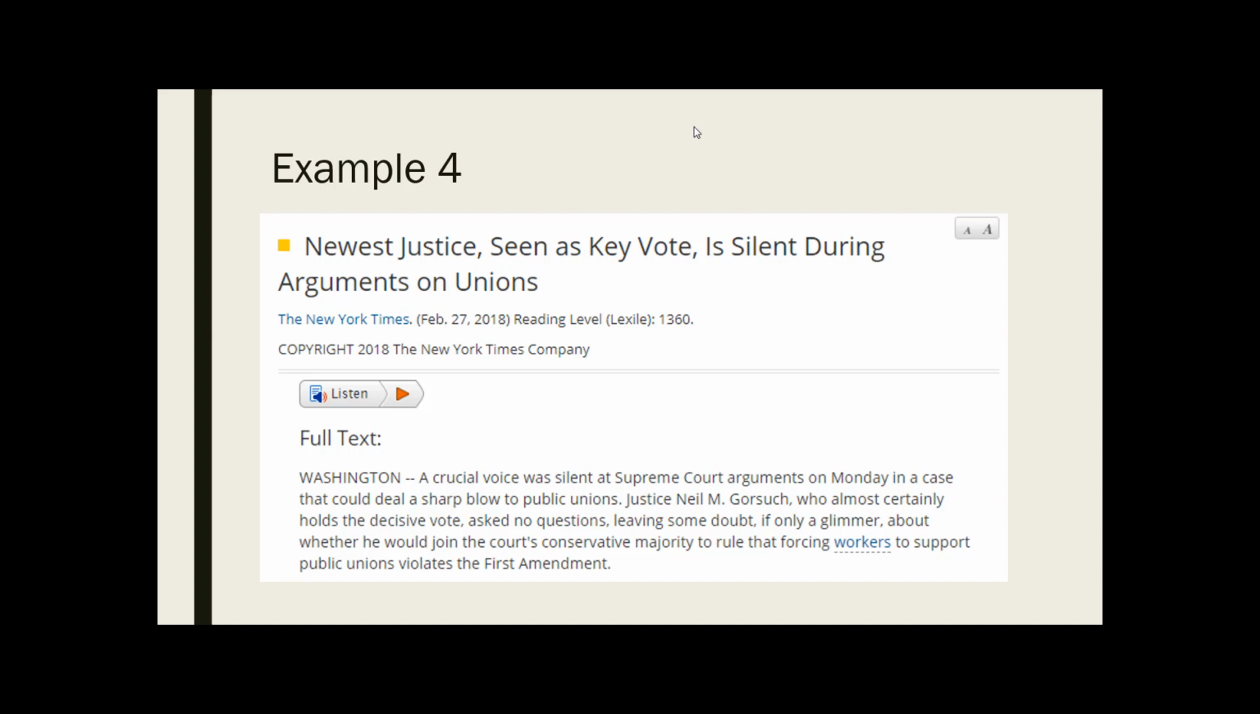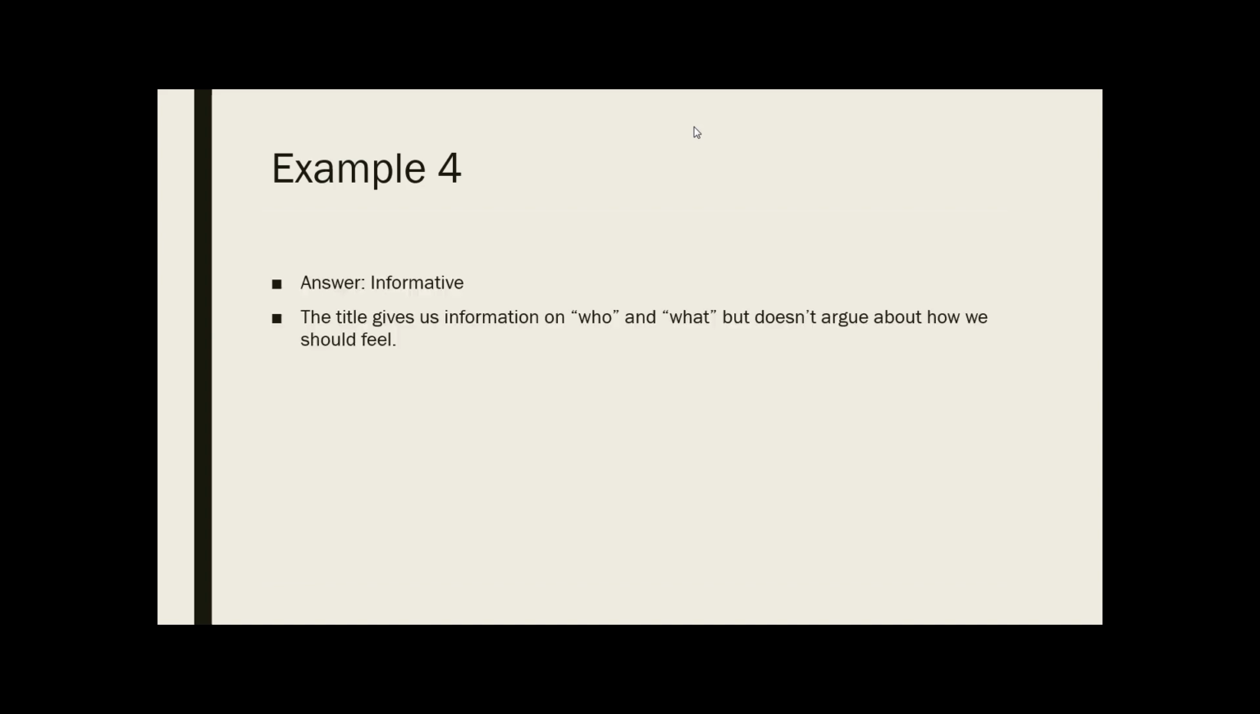Okay, hopefully you guys are feeling pretty old hat at this by now, right? We look at the title, Newest Justice Seen as Key Vote is Silent During Arguments on Unions. Hey, that's a statement of fact, right? We could prove or disprove that by looking at the official record during the arguments on unions that were held before the Supreme Court and see, did Justice Neil M. Gorsuch say anything, right? Did he ask any questions? So because this is verifiable, because this is a statement of fact, we don't even need to go any further. We know that this is an informative article.